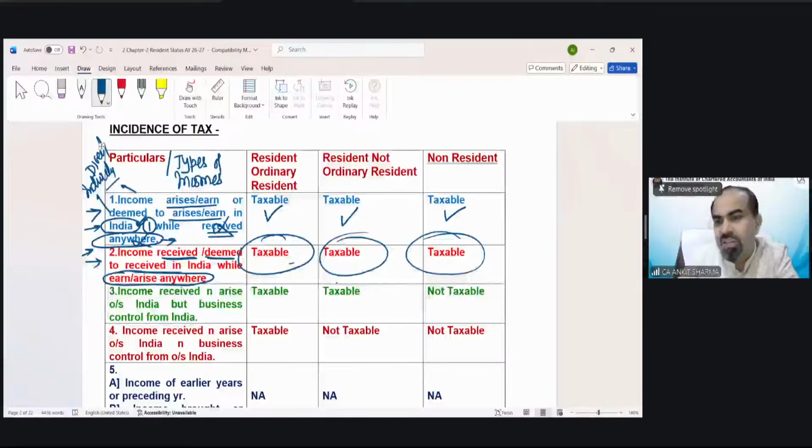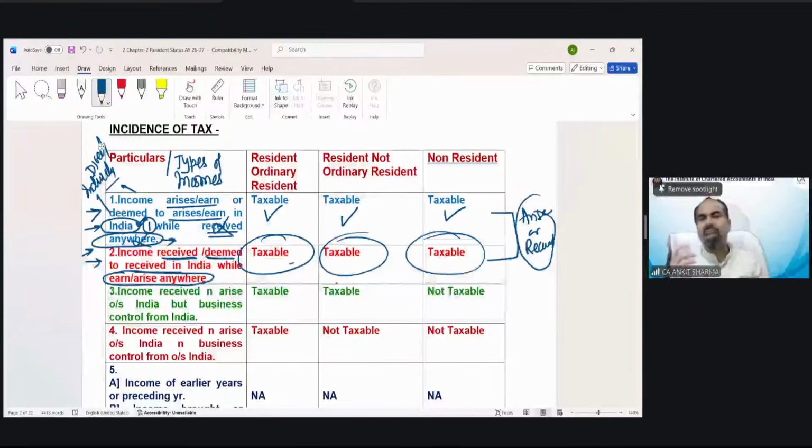So if we discuss these two cases together, it says arise or receive. If any one of these conditions has been fulfilled, or if both are fulfilled, again taxable in India. If any of these two conditions has been fulfilled in India, you have to pay tax. Like I am in India, I am providing services to my clients and they are paying me the fees in India. So in this case, arise and received are both in India. Tax needs to be paid, whether I am an ordinary resident, not ordinary, or non-resident. Understood?